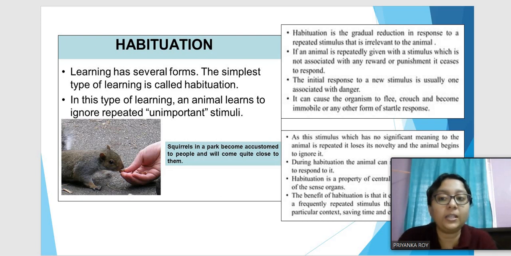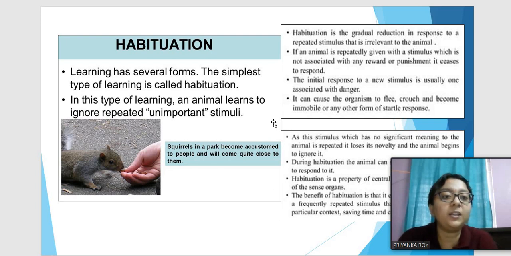Habituation. Habituation means the animal learns that a stimulus is not important enough to react to. That means it is habituating itself to that kind of stimulus. In this type of learning, the animal learns to ignore repeated unimportant stimuli. Suppose squirrels in a park, when they first see people coming into the park, they will be scared. They don't know what to do. But after getting accustomed to it, when they see that the people come every day and go, this is normal, so they will start not reacting to that. They will not be scared anymore. They will feel free around the people.